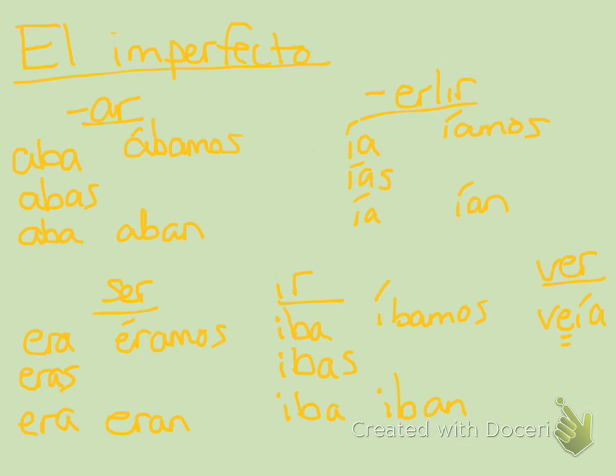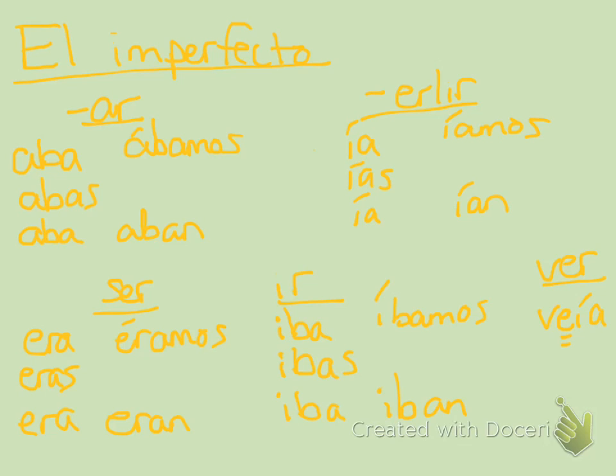So remember, the imperfect tense is the easier one. It has two sets of endings. For AR verbs, you use forms like aba or abas, and for ER/IR verbs, it's things like ía or ías. And then there are only three irregulars: ser looks like forms of era; ir looks like iba; and ver is almost the same, except you don't drop the e. It looks like veía or veías.